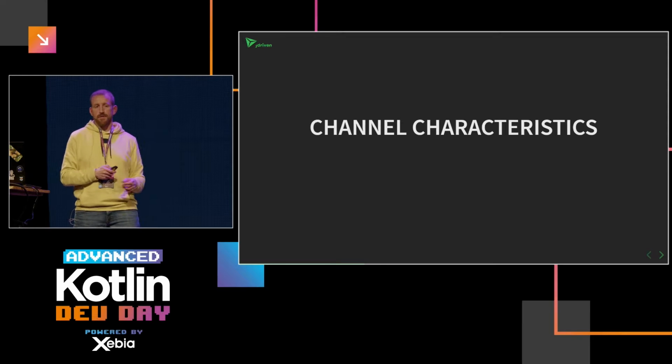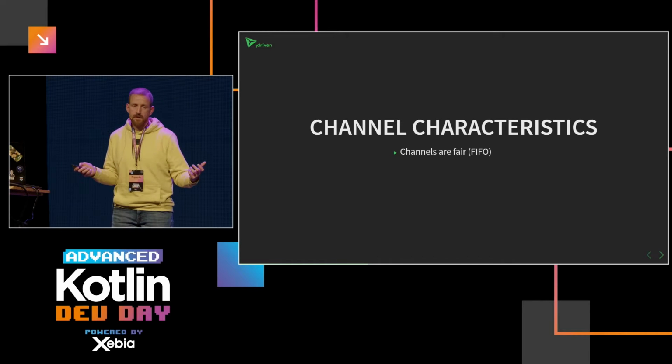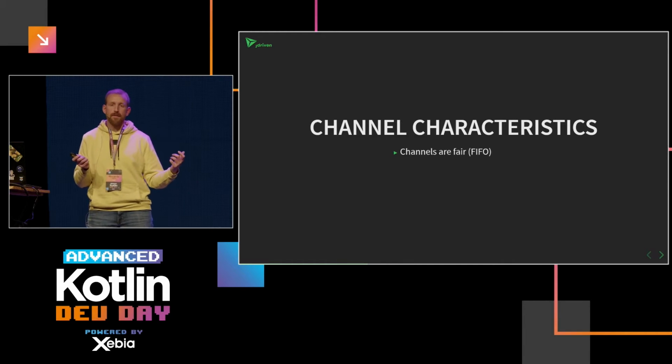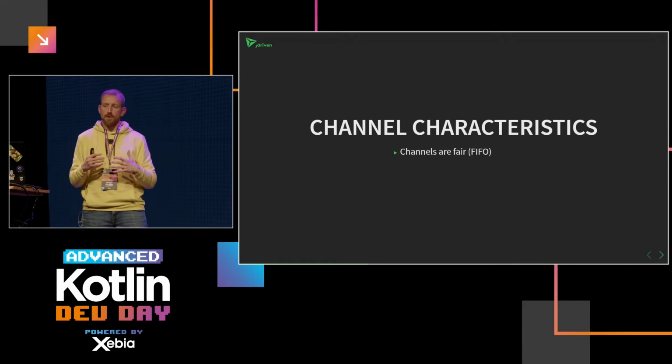So it has a few characteristics. The channels are fair. It makes sense that it's first in, first out, like a blocking queue, and it's not only first in, first out for the messages, but also for the ones producing and the ones consuming from the channel. That means that if multiple producers are sending messages to the channel, they are handled in the order in which they are called.